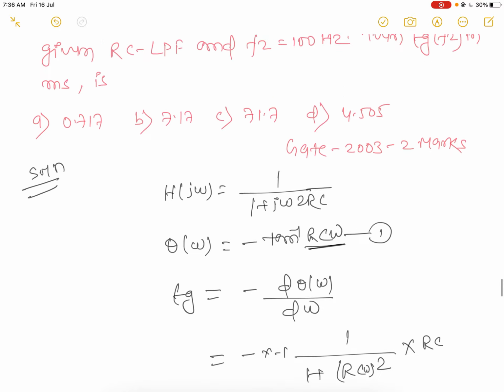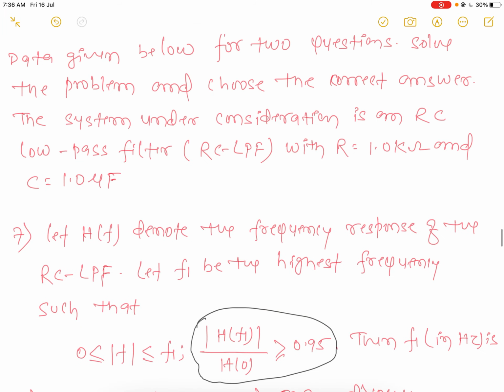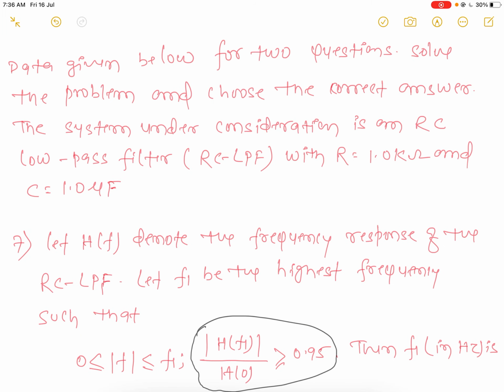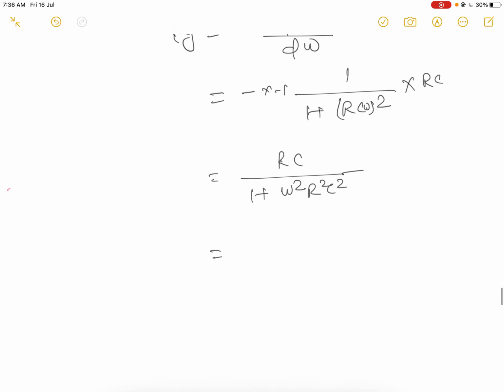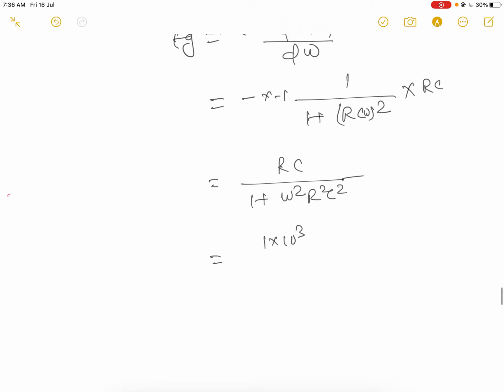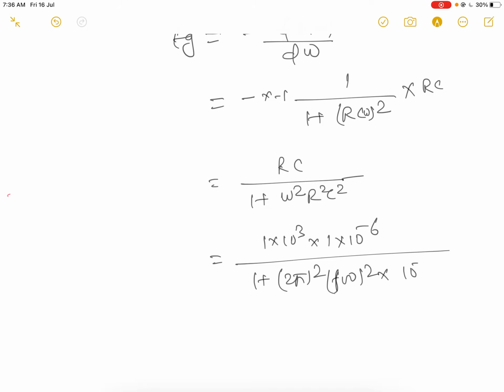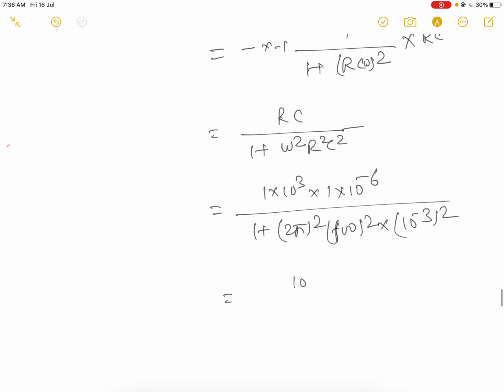Put all the values. Okay, here R is given above, R is 1 kilo-ohm and C is 1 microfarad. So 1 into 10 to the power 3, here 1 into 10 to the power minus 6. Put it in: 1 plus 2 pi f square, it becomes 100 square into 10 to the power minus 3 square.